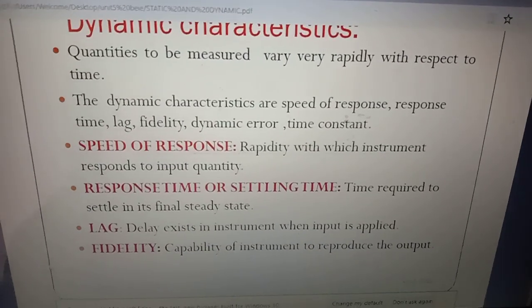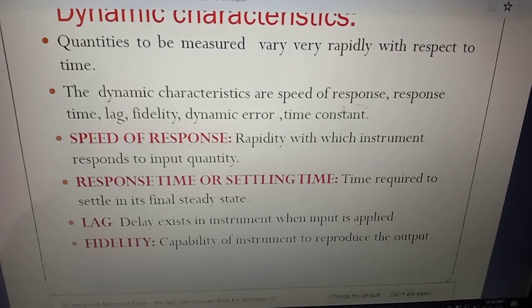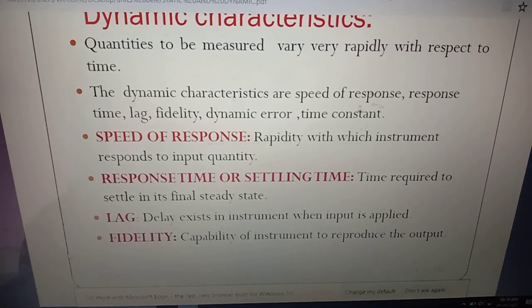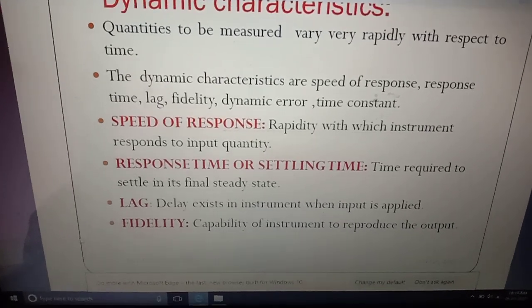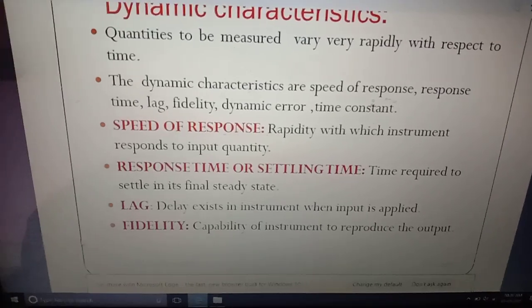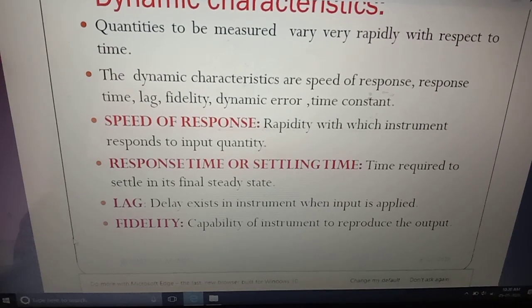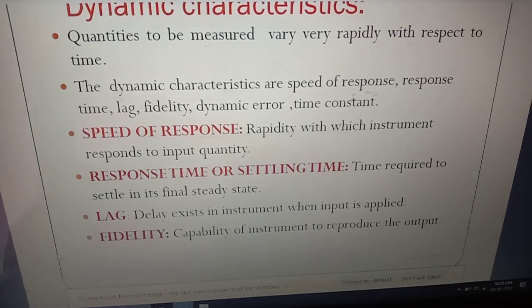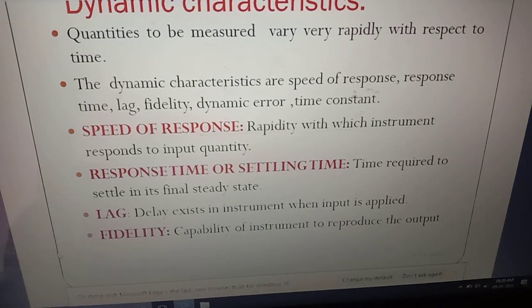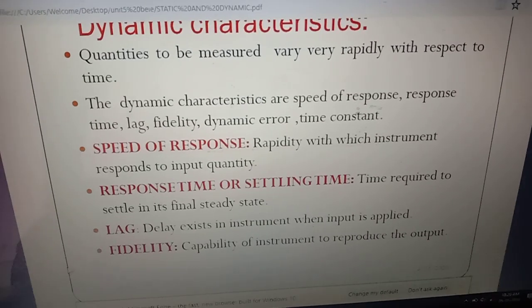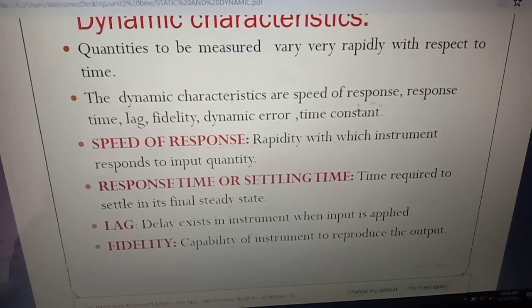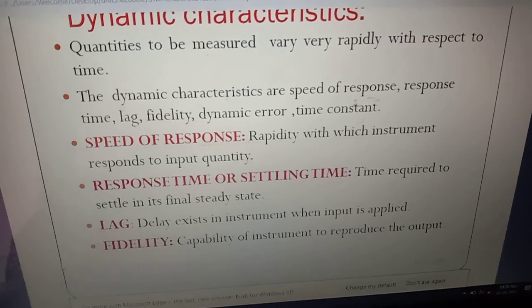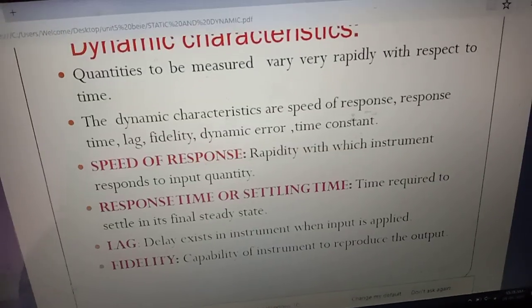Dynamic characteristics: the quantities to be measured vary rapidly with respect to time. The dynamic characteristics are speed of response, response time or settling time, lag and fidelity. What is speed of response? The rapidity with which the instrument responds to the input quantity. Response time is the time required to settle to the final steady state. Lag is the delay that exists in the instrument when input is applied. Fidelity is the capability of the instrument to reproduce the output.